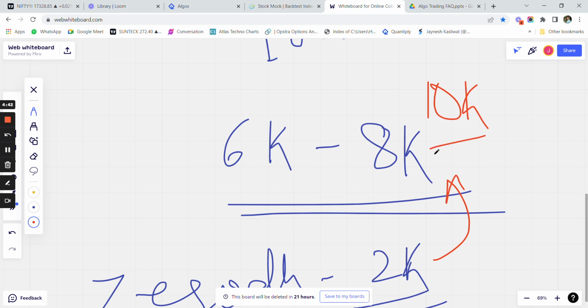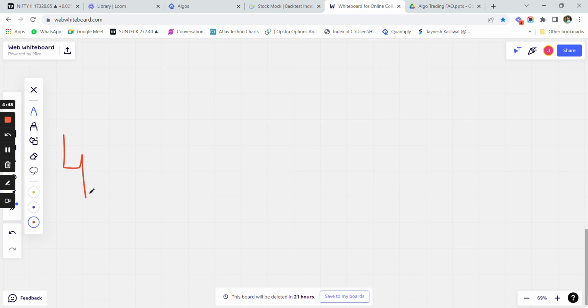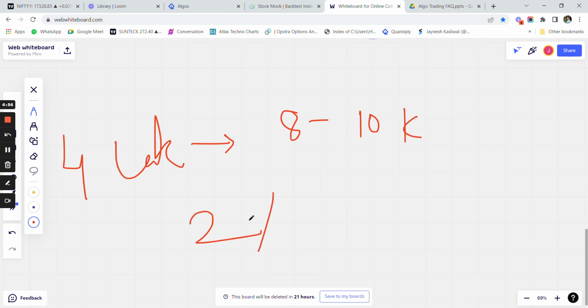Now, this is the minimum charge that you have to pay for 4 lakh rupees capital. So on a 4 lakh capital, you are paying approximately 8 to 10K, that is coming at around 2% of your capital.